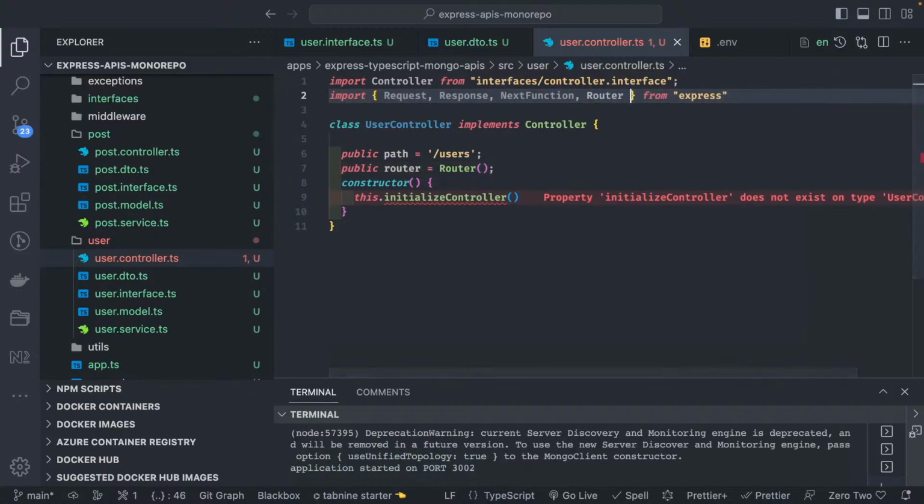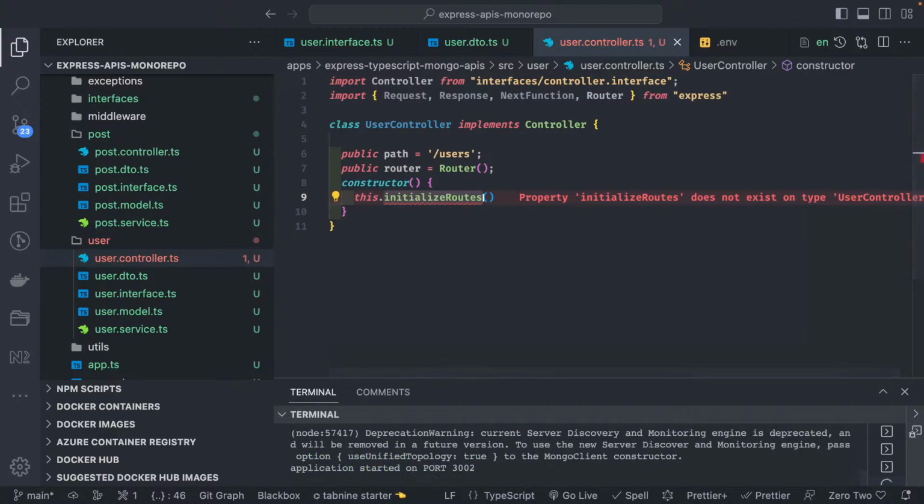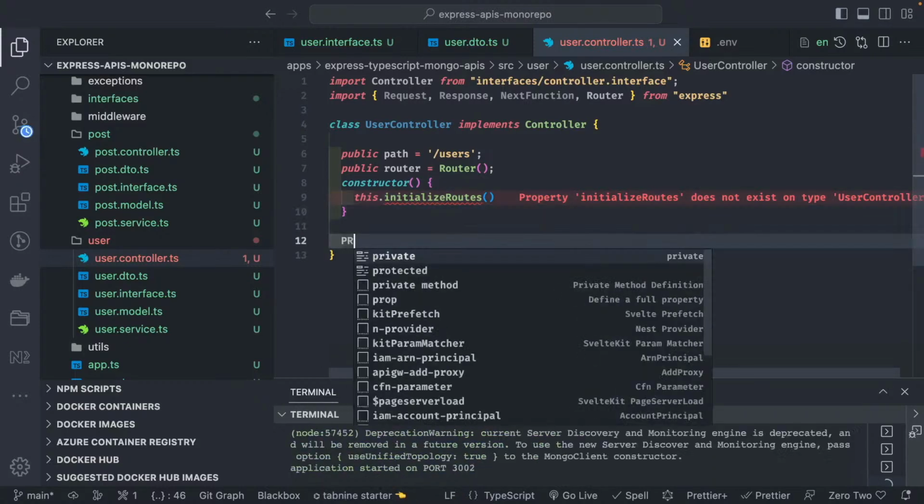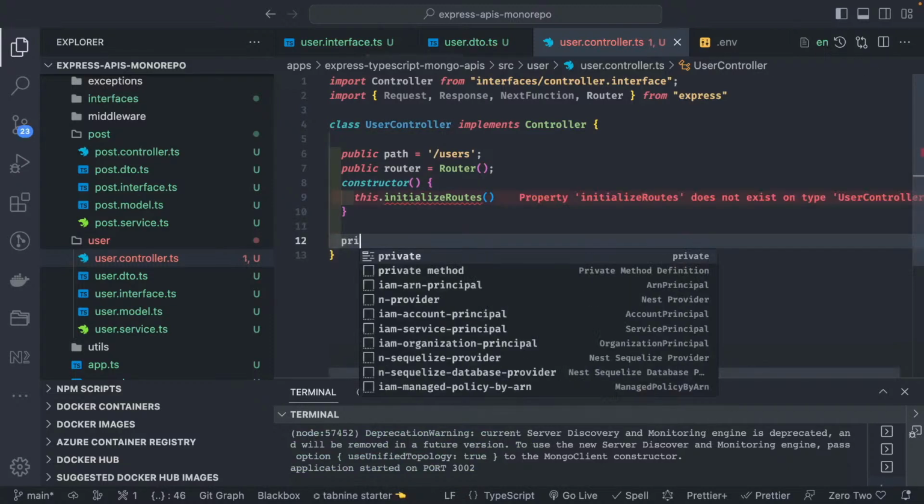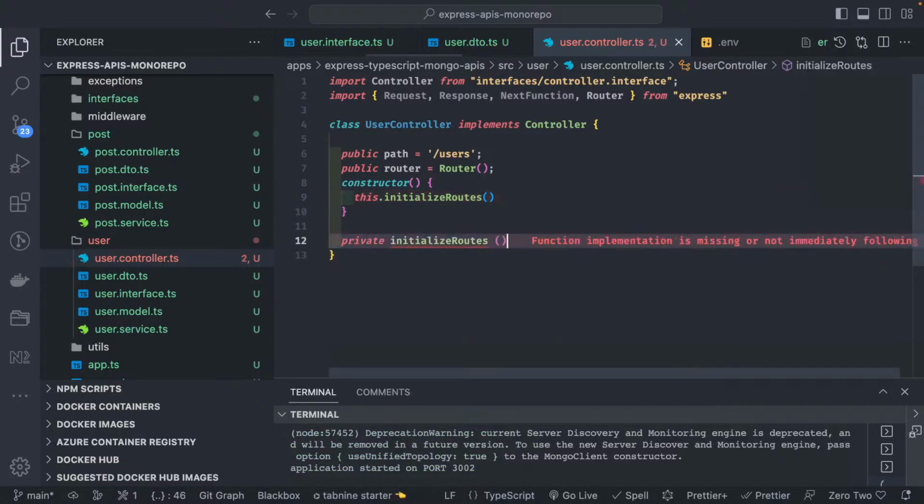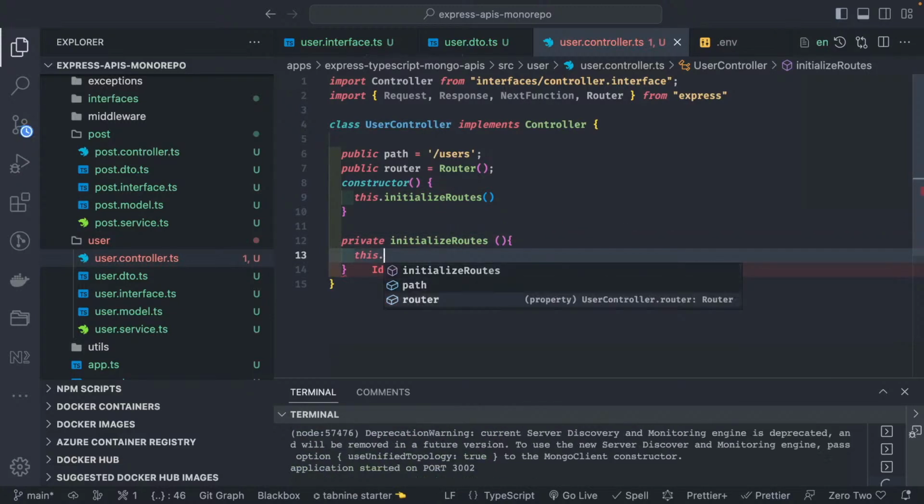Now initialize routes, because we are already inside the controller. We will just say initialize the routes. So what all routes we are going to create inside our application. Here I can create a private method, private initialize routes, and here we can access this.router. We already have a router instance, right?